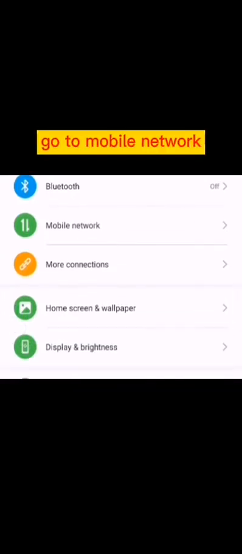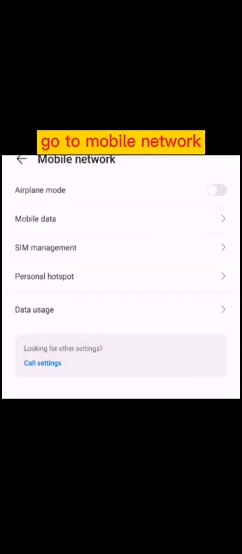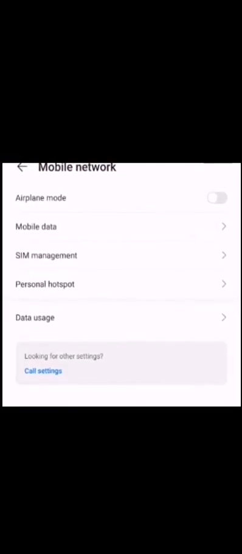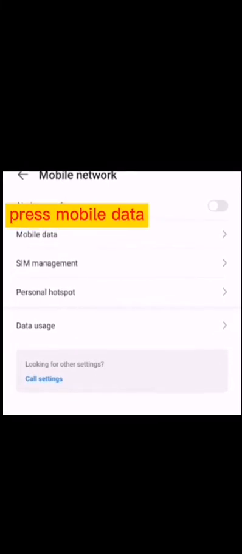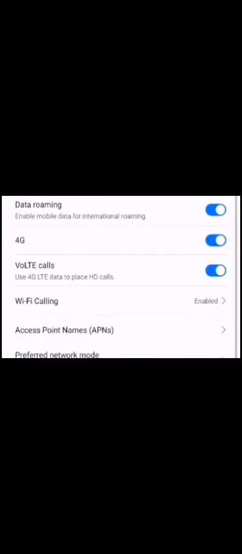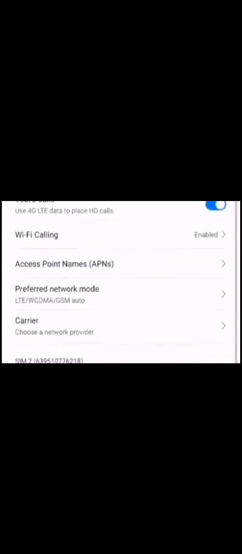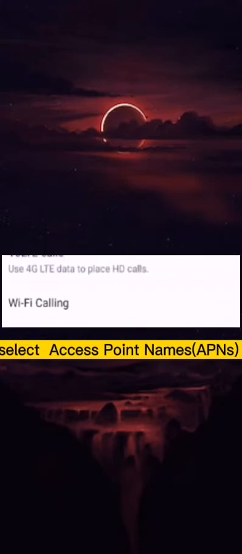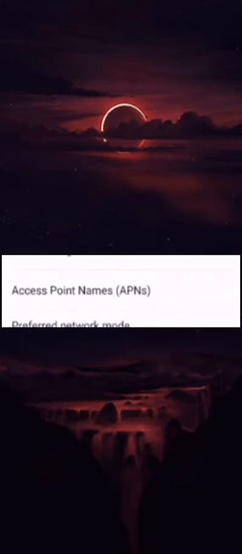Tapos go to mobile network. Punta kayo sa mobile network. And then sa akin, press mobile data. Puntahan ko yung mobile data. That's the second step. And then hanapin select niyo yung access point names. So whichever SIM you're using your mobile data, pwede kayong dun mag-change.